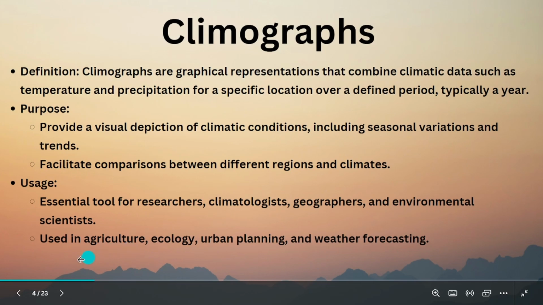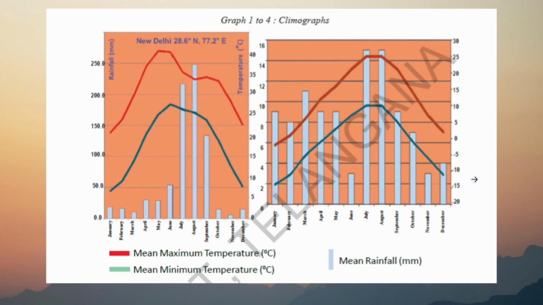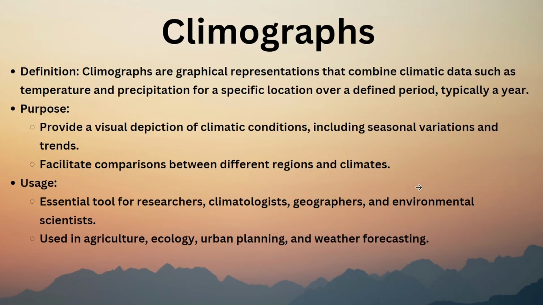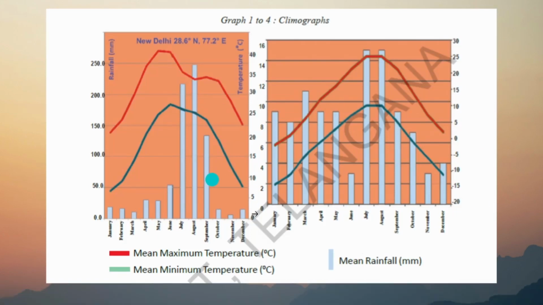The people who are involved in agriculture, if they see the climograph, then only they will know which crop they should put, which crop they should grow or not in that area. All this we will know from climographs. Ecology and urban planning will also be informed by understanding climographs. Okay, so let us understand this climograph quickly. So this is the New Delhi climograph.